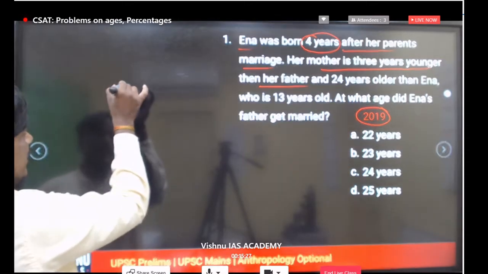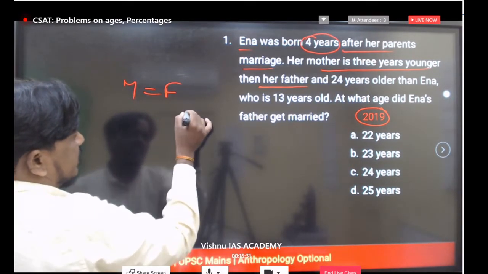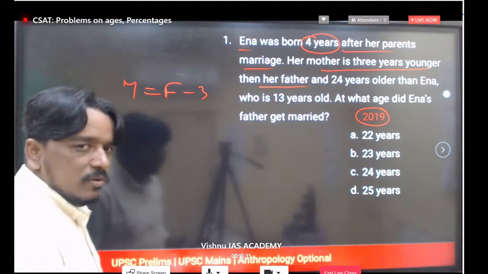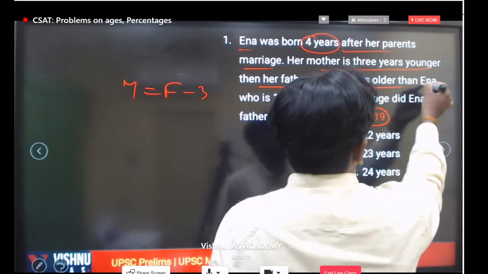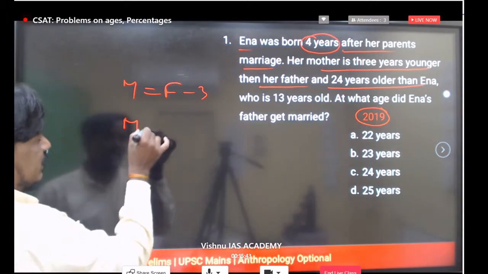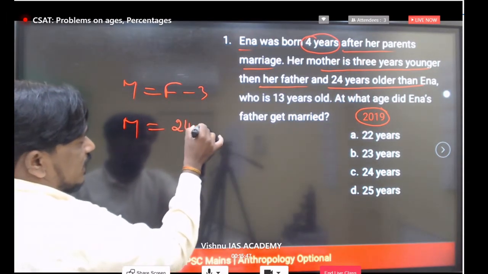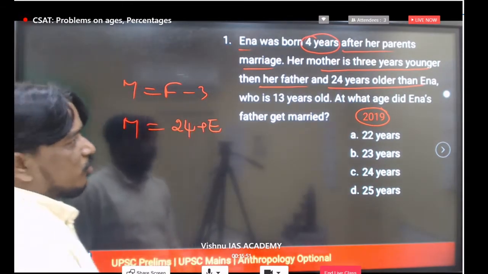If father's age is F, you can directly take mother as F minus 3. And 24 years older than Ina. Who is 24 years older? Mother. Mother is 24 years older than Ina, so Ina plus 24 you can take.